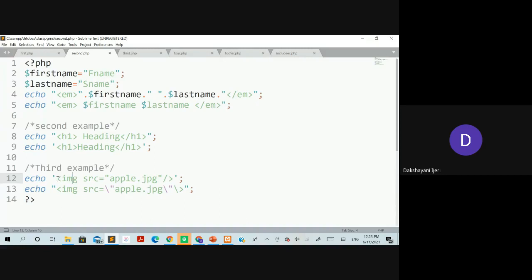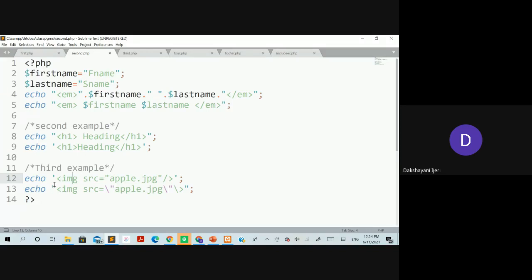For example, in this case, you can see the img element has been used, followed by the attribute source, which has the double quotation here. This double quotation is not part of the echo statement. Instead, this double quotation is part of the source attribute, for which you want to specify the file which needs to be applied as the image over here, correct? And it has to end with the double quotation again. So this entire thing you can include using the single quote for the echo, which is acceptable here, right?